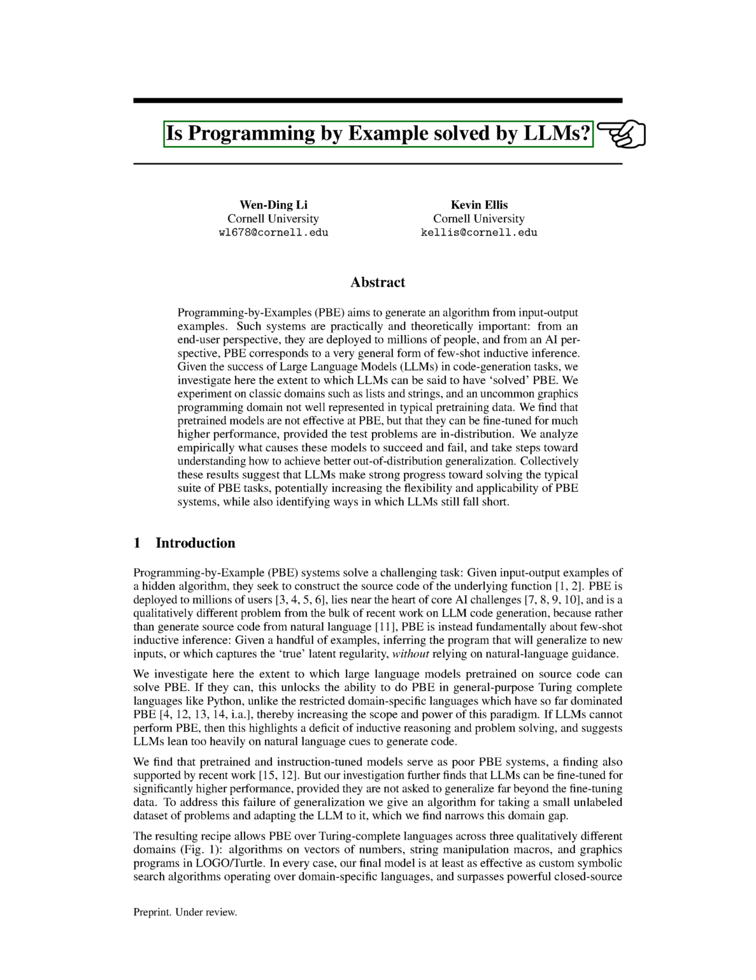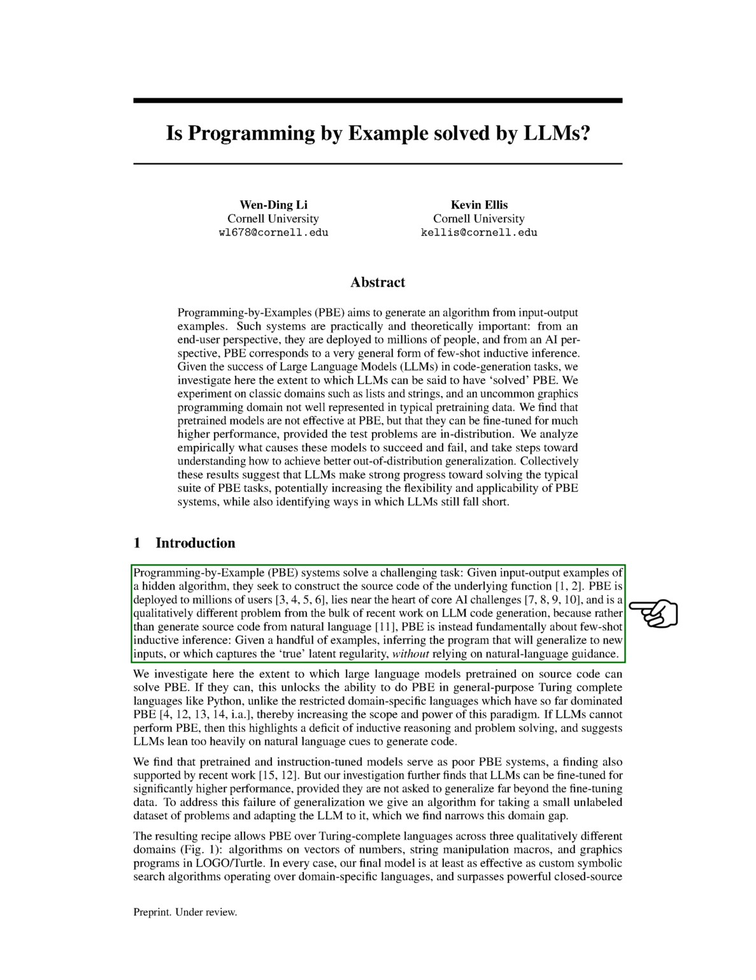Section: Introduction. In this section, we explore programming by example, PBE, systems, which tackle the task of constructing source code for a hidden algorithm based on input-output examples. PBE is crucial in the field of artificial intelligence and differs from recent work on code generation using large language models, LLMs. Instead of generating code from natural language, PBE focuses on few-shot inductive inference, where the goal is to infer a program that generalizes to new inputs without relying on natural language cues.